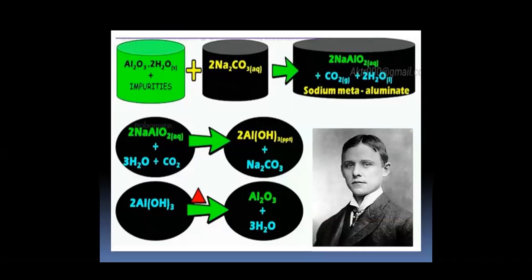When bauxite and impurities are treated with aqueous solution of sodium carbonate, it gives sodium meta-aluminate. The sodium meta-aluminate, when treated with water and carbon dioxide, decomposes to give aluminum hydroxide. This aluminum hydroxide on decomposition gives aluminum oxide.